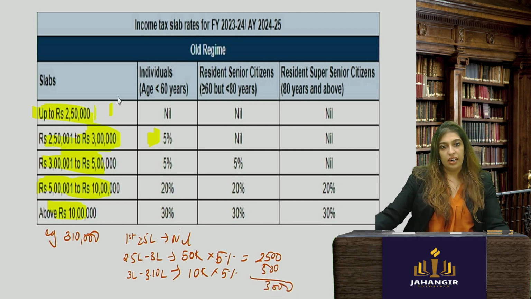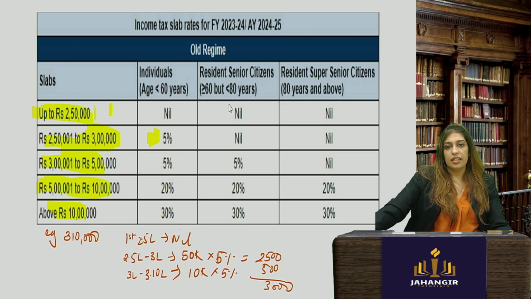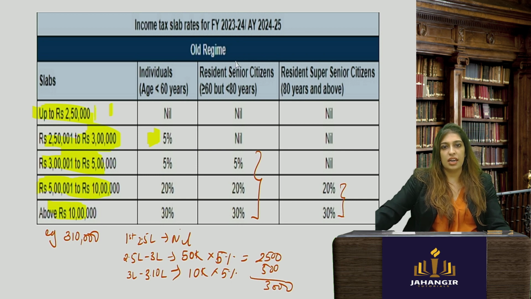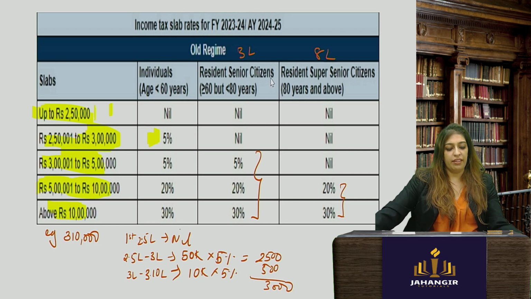Okay. Now, if there is a senior citizen, someone who is above 60 years of age, these are the slab rates. Okay, 5, 20, 30. And here, if it is more than 80 years old, 20, 30. So you just have to remember what is exempt. For a senior citizen, up to 3 lakhs is exempt. For a super senior citizen, up to 5 lakhs is exempt. Okay. Now, always you will do this, and this is the old regime and this is still applicable.